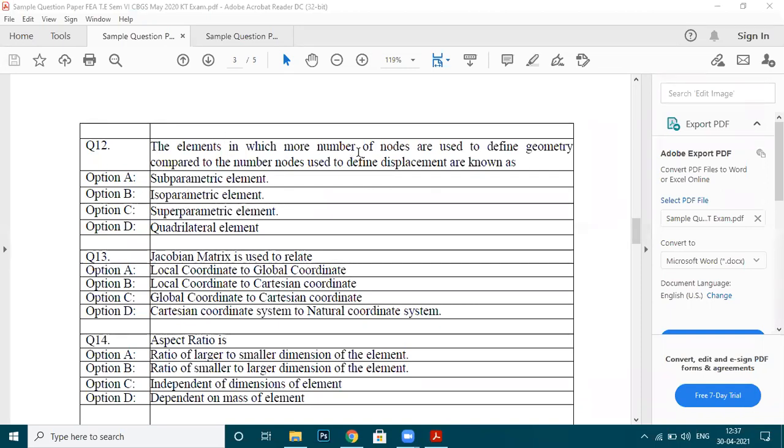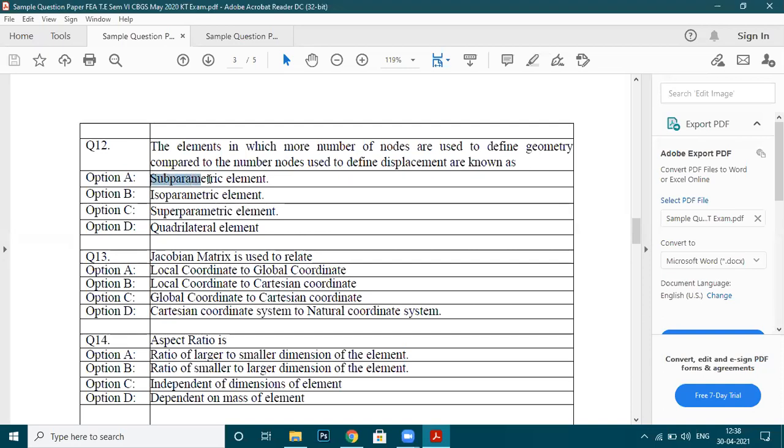If the number of nodes used to define the geometry is less as compared to the number of nodes used to define the displacement, then it is called subparametric. If it is less, it is subparametric. Option C is correct.